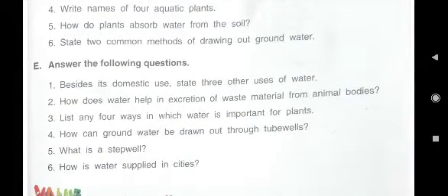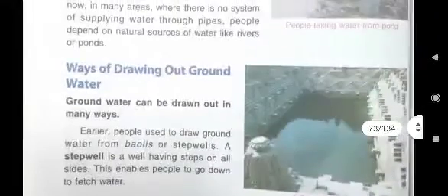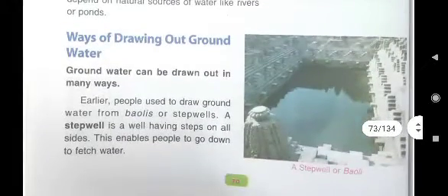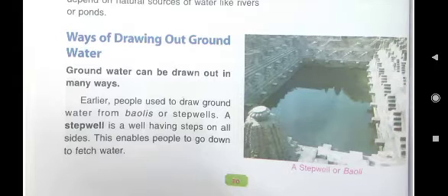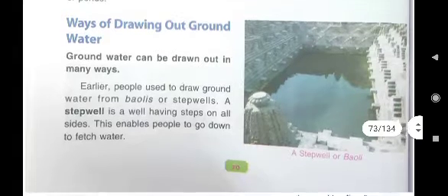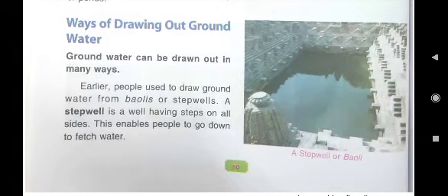What is a step well? A step well you have seen in the picture. Steps are there all around the well. That is, here you see, step well. A step well is a well having steps on all sides. What will you write as the answer? A step well is a well having steps on all sides. Now come to the next question.